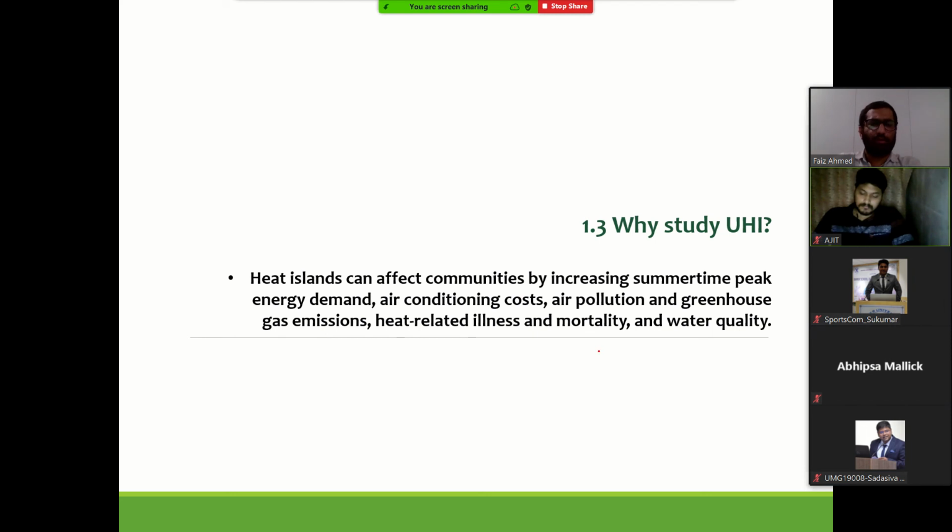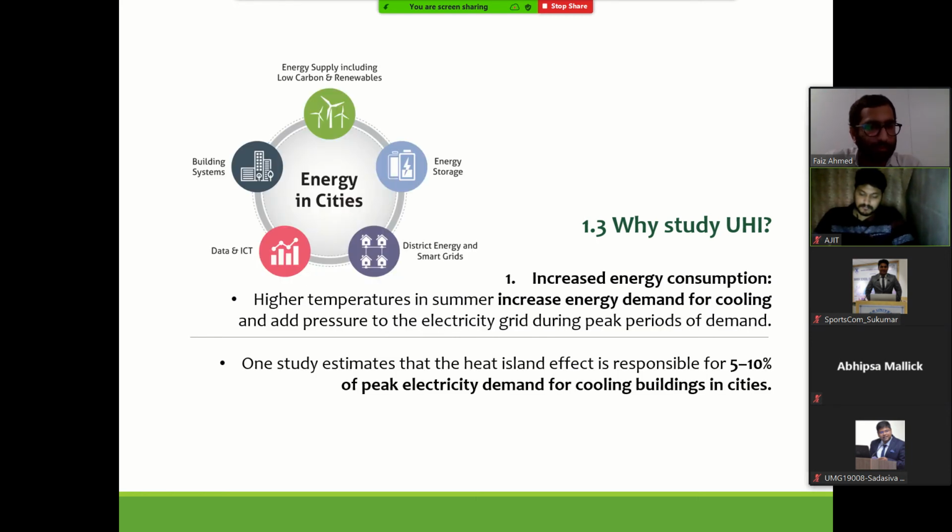This is an issue from different perspectives. Heat islands can affect communities by increasing summer peak time temperatures, energy demand during summers, air conditioning requirements and cost, and pollution levels, of course greenhouse gas emissions as well, and heat related issues, heat stroke and other related illnesses because of the excess heat that we face.